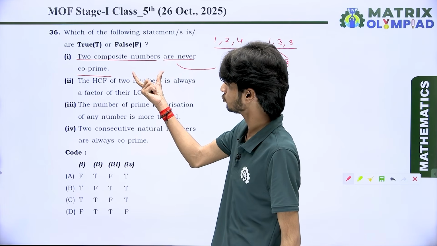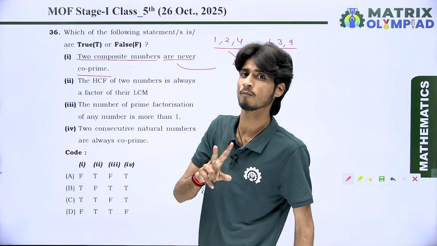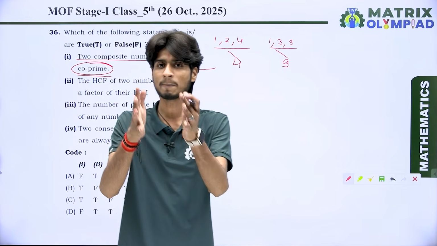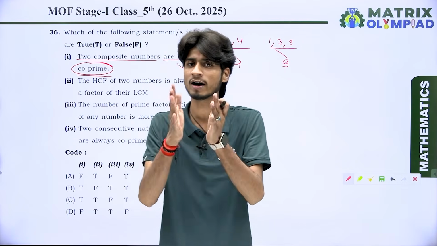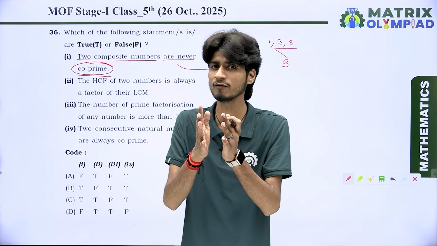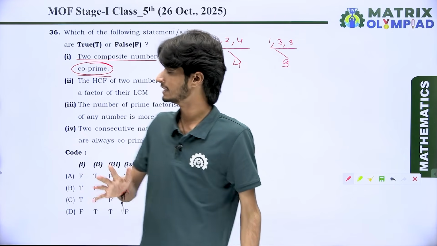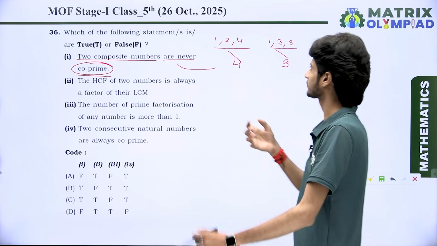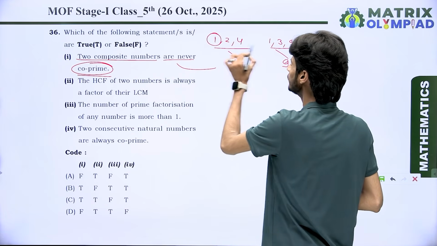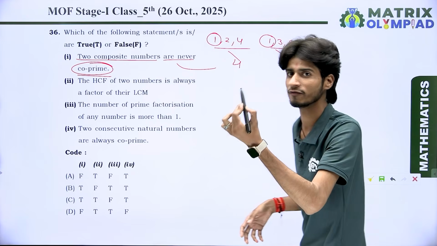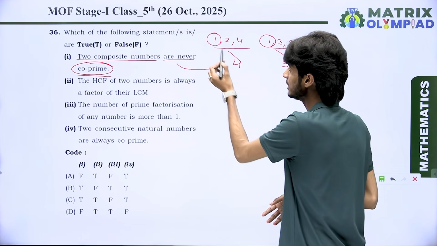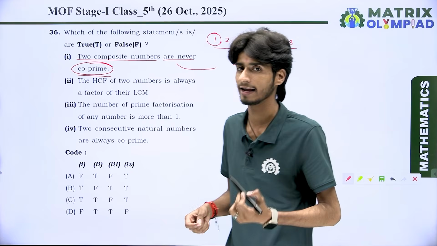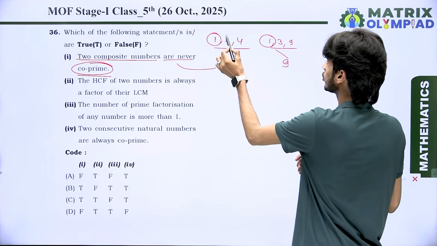And according to the statement, the two are never co-prime. What is the fundamental of co-prime? Co-prime means if a pair of two numbers has only one common factor, which is 1, then we say both are a pair of co-prime numbers. Look at here. Here we have only 1 as a common factor. Yes or no? 1 is available in 4 and also in 9, and there is no other common factor.